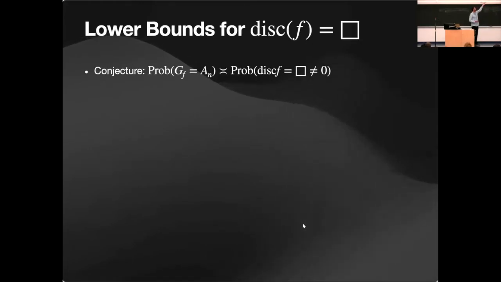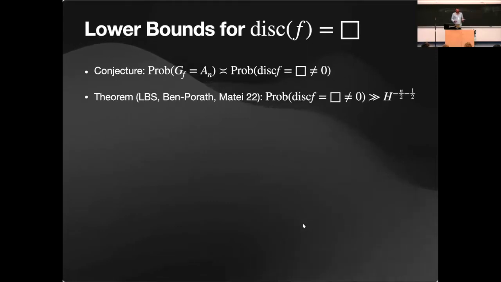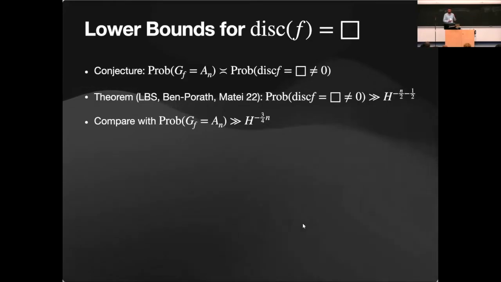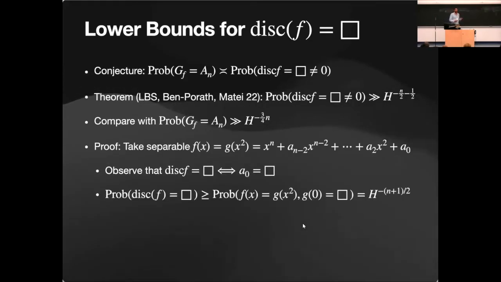So this is kind of a conjecture that I don't know how to prove, but we can compute that this probability is much larger than what we saw before. This is h to the minus n/2 minus a half, which is much larger than what we saw before. And here also this is the comparison with what we had before. And here the proof is very simple. This is the only proof in the talk.